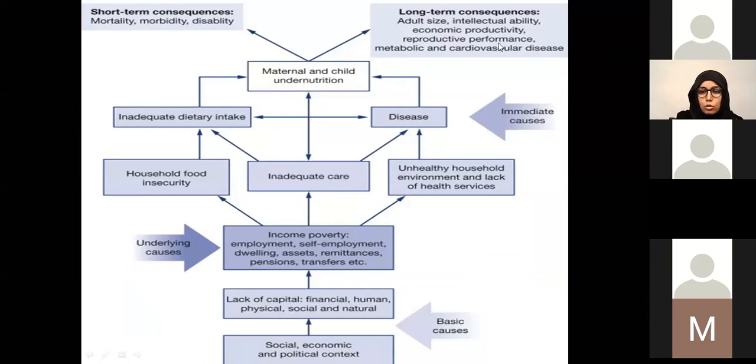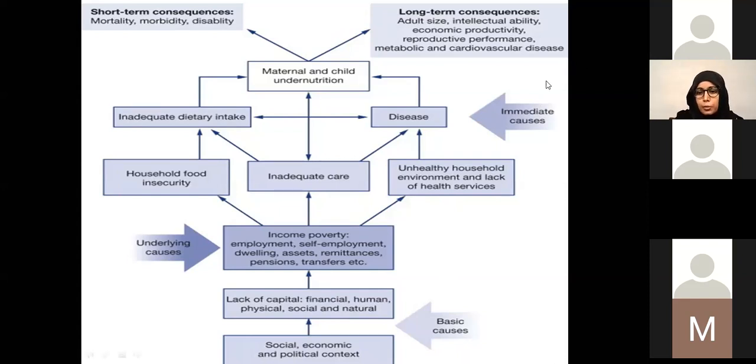So UNICEF has provided this framework for better understanding of the etiology of malnutrition, and they have divided the causes into 3 categories, with immediate causes operating at the individual or family levels, underlying causes operating at the community level, and basic causes operating at the government level, you can say.